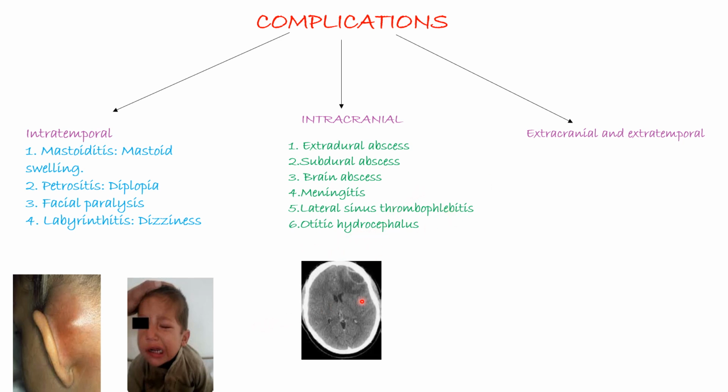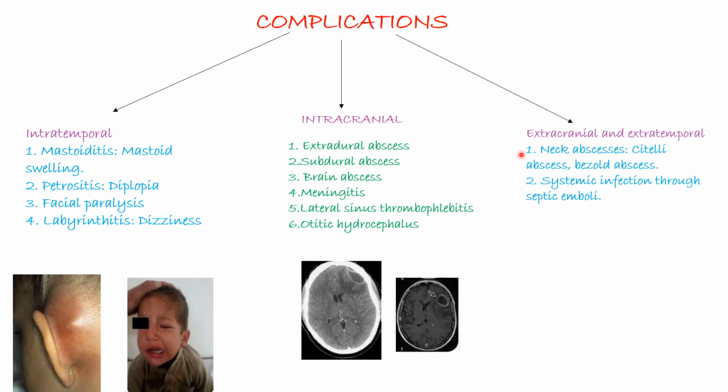So as you can see, these are images, a CT scan showing us an abscess. In addition to that, this is a brain abscess, this is a subdural abscess. So extracranial and extratemporal, you can have neck abscesses, such as a Bezold abscess. Systemic, we can have systemic infection through sepsis.